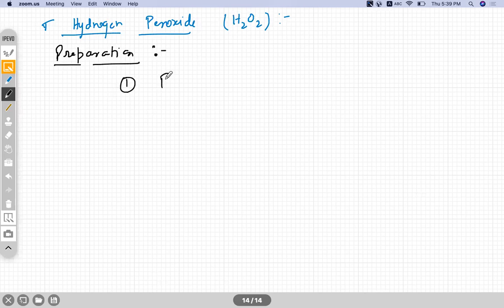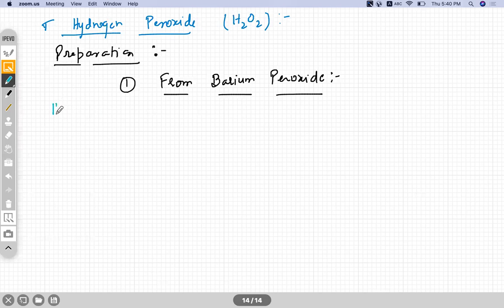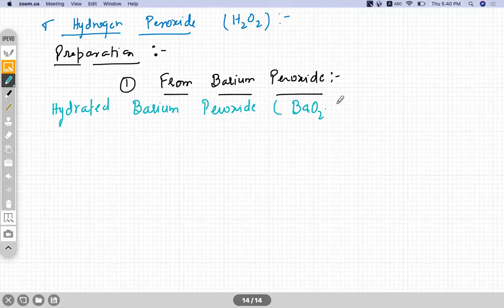From barium peroxide. Write down hydrated barium peroxide. The formula is BaO2·8H2O.